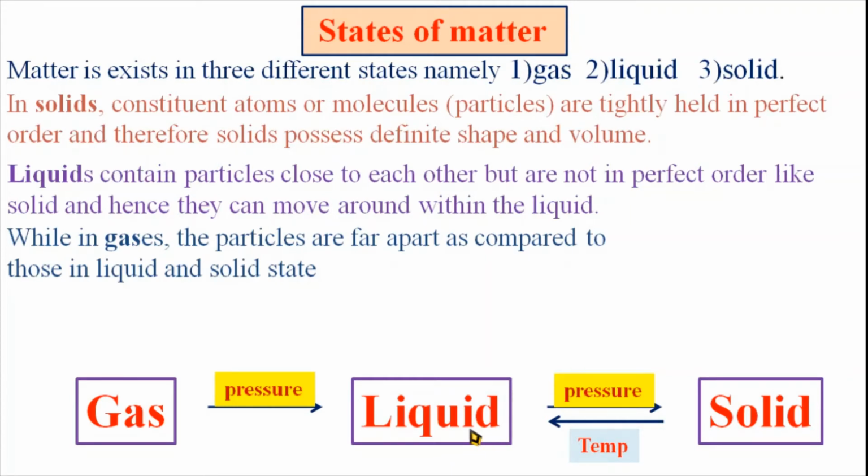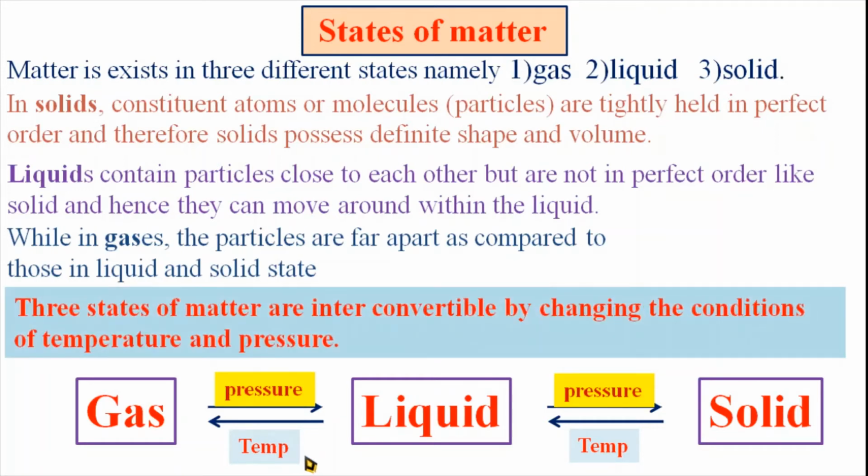And when liquids are heated, they get vaporized into the gas. That means, because of pressure and temperature, the three states of matter are interconvertible, as in the common example of water.